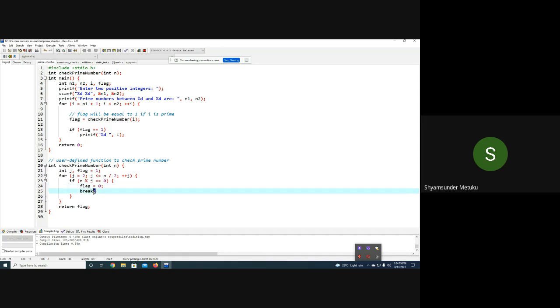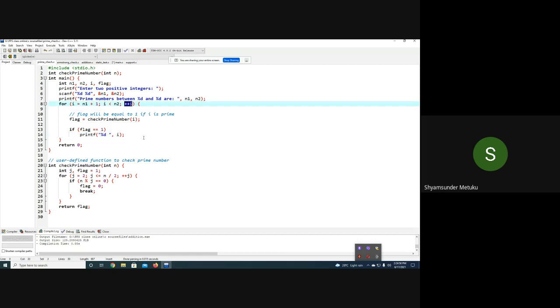Not required, no? What will the break do now? Irrespective of the condition, it will simply make your control come to return flag, isn't it? So what is the value of the flag here? 0. The 0 will be copied here. 0 double equal to 1, true or false? So it won't print. Printf won't get executed.